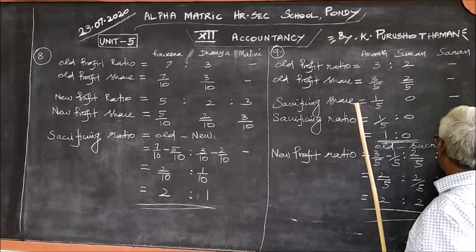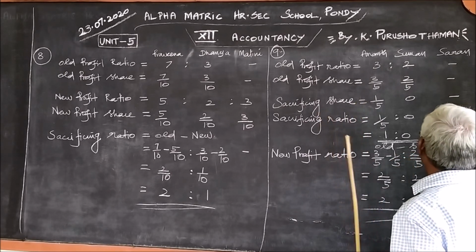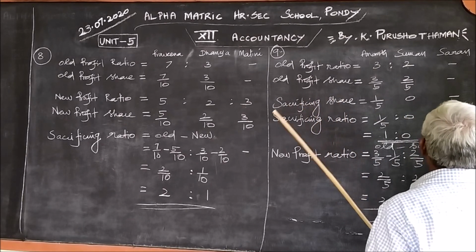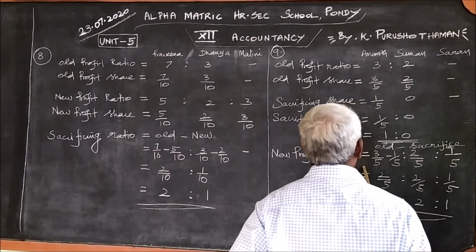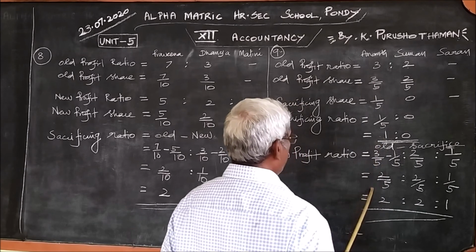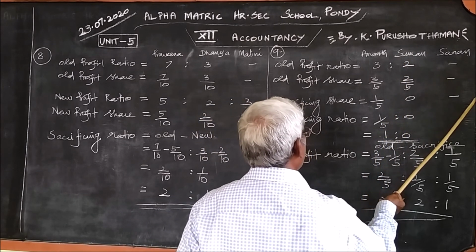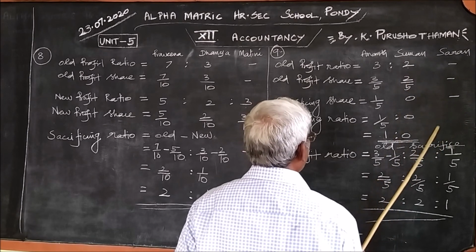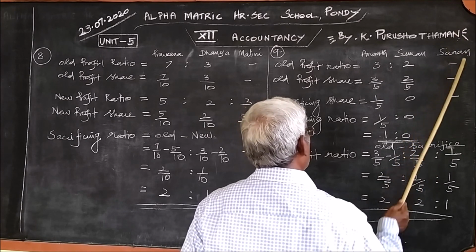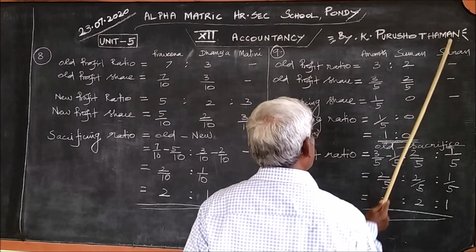Only from the old share, if you subtract the sacrificing share, you will get this new profit share. Old one 3 by 5, sacrificing share 1 by 5, therefore 2 by 5. Regarding Suman, he does not give anything to Saran, therefore we can write the 2 by 5 as it is. How much is received by Saran? 1 by 5 is received by Saran from Anand. This is Saran's share.